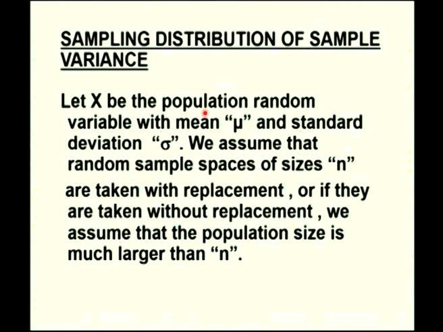After discussing sampling distribution of proportion, next, in continuance with the discussion of sampling distribution, is the sampling distribution of a sample variance. For that, first of all, take x as the population random variable with mean mu and standard deviation sigma. Assume that random samples of size n are taken with replacement, or if they are taken without replacement, we assume that population size is much larger than n.